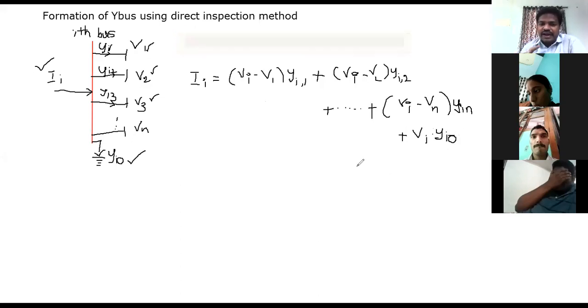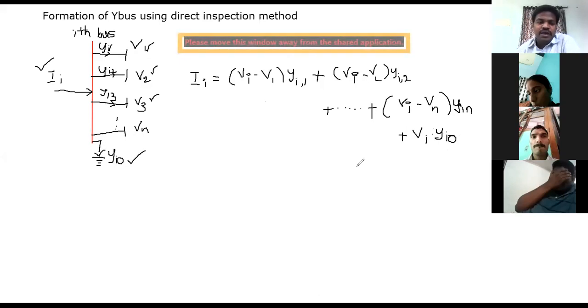Okay, now please try to understand how I am writing this algebraic equation. Ii is equal to this one. So by simply applying KCL, now here I am going to separate all the common terms.